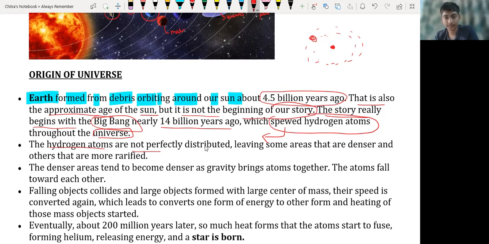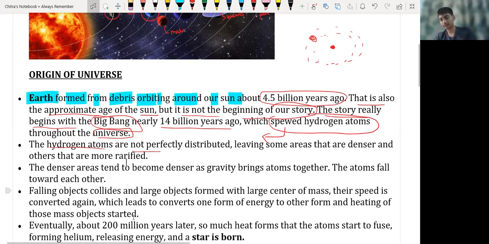That's why most people say planets revolve around that mass object, which is nothing but the center of the sun.